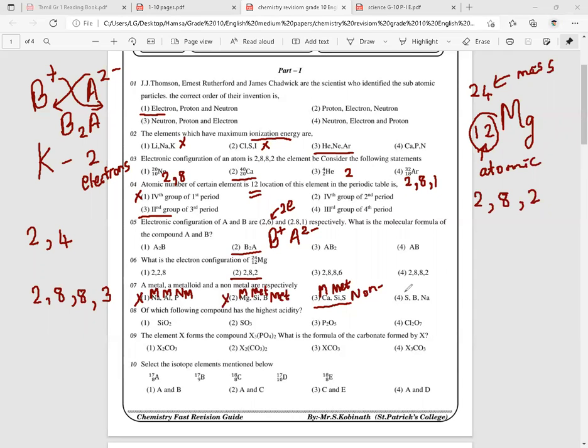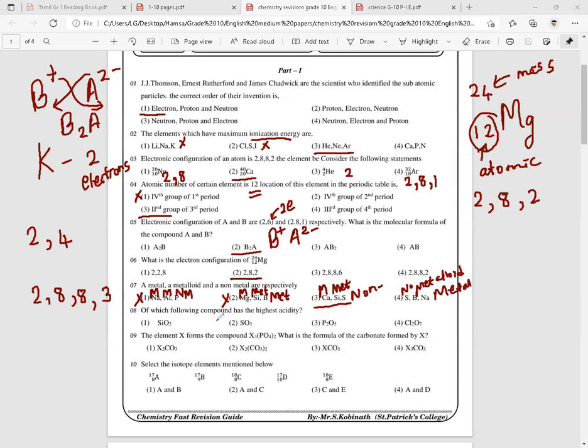Look at the fourth one. Sulfur is a non-metal. Boron. Boron is a metalloid. Sodium is a metal. Okay, so it is not suitable according to the order, right?